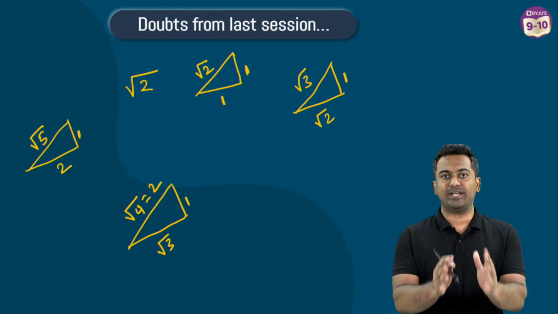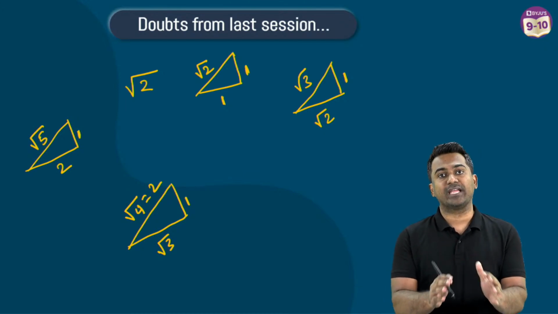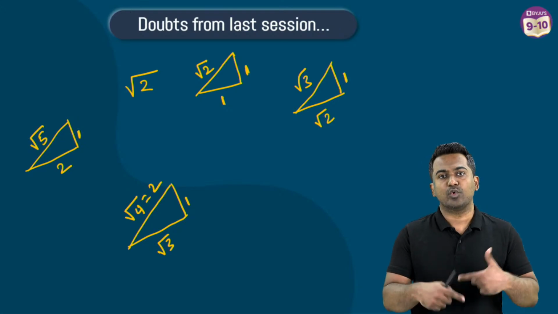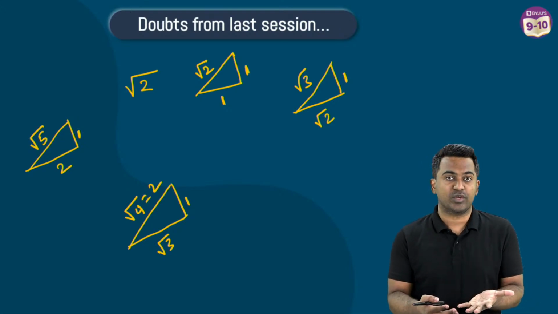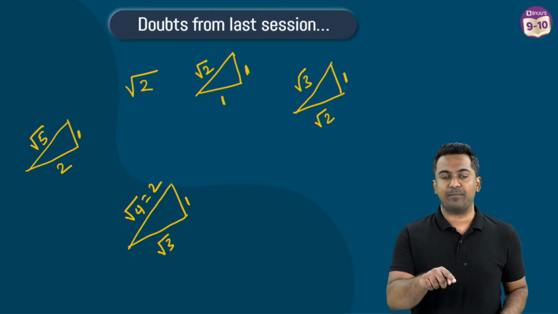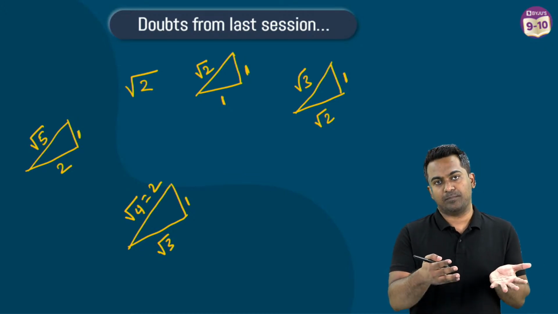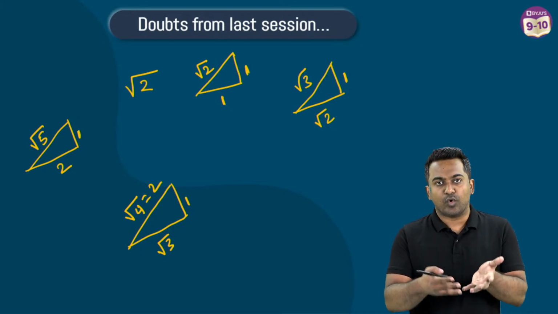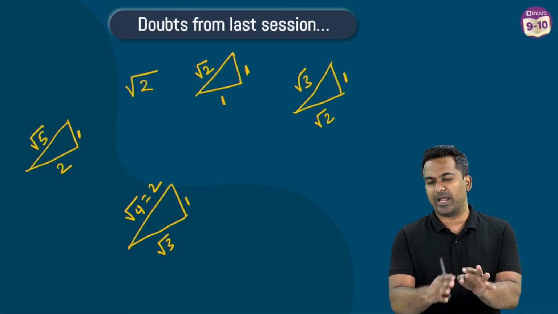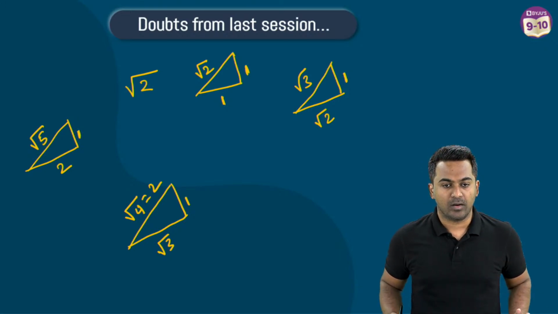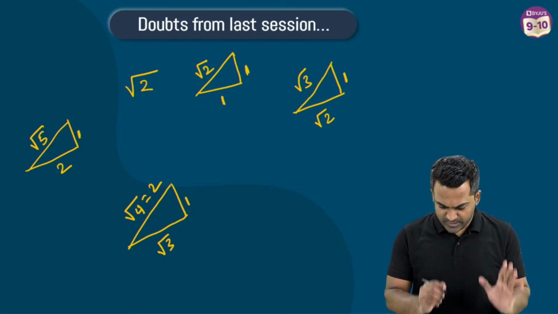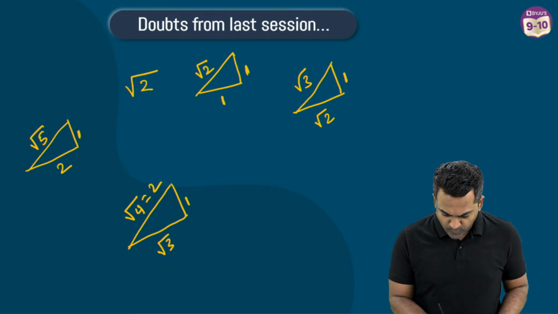I just wanted to let you know that height of the triangle is always going to be 1. You have to keep modifying the base of the triangle in order to get whatever hypotenuse. The hypotenuse is either root 2, root 3, root 4, root 5, root 6, root 7, root 8, root 9, whatever that you desire. That's it. So these were the doubts from the last session that I simply wanted to clarify first.